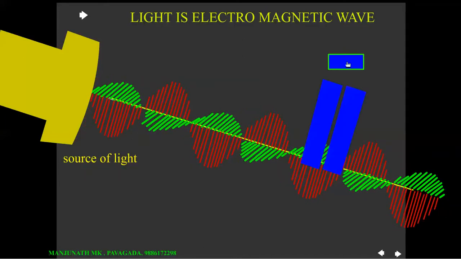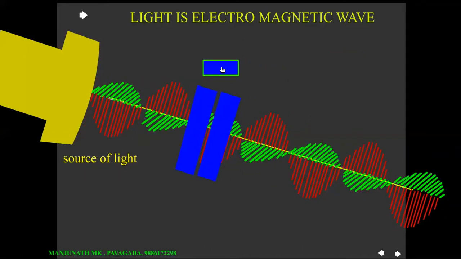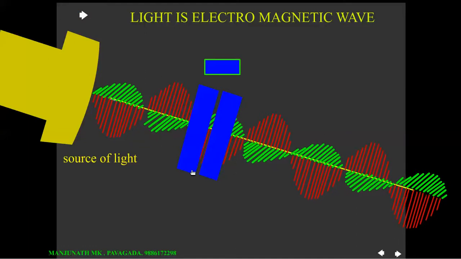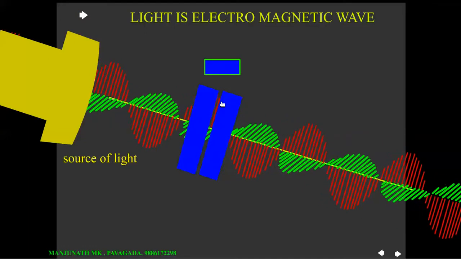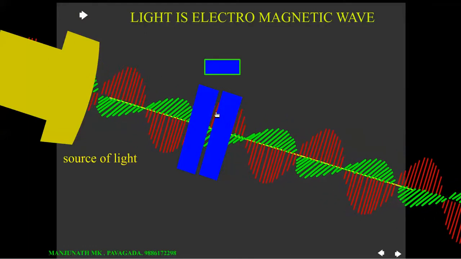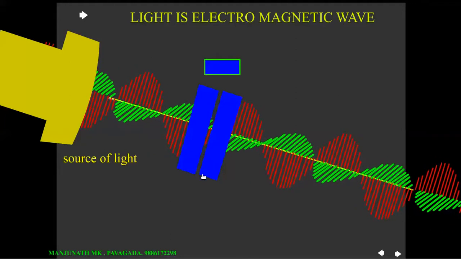Now look here, let us place this slit somewhere here and observe this electric field vector. So this is the electric field vector. During the propagation, look here, the length of the field vector decreases, it increases, and again decreases and increases in the opposite direction.